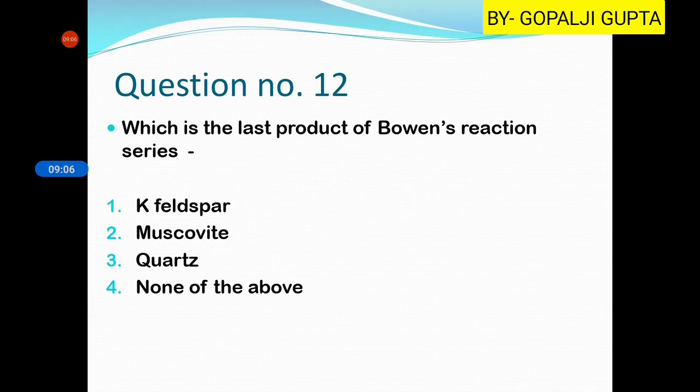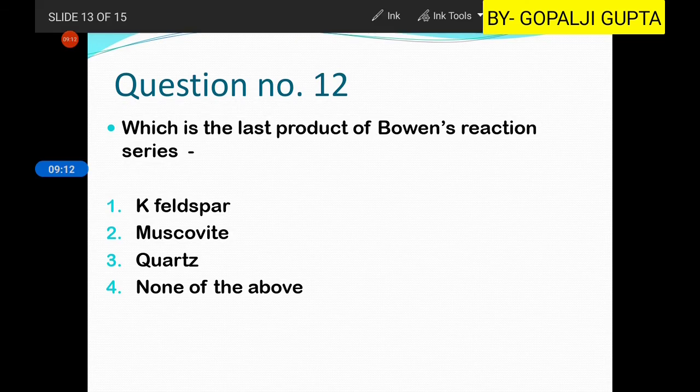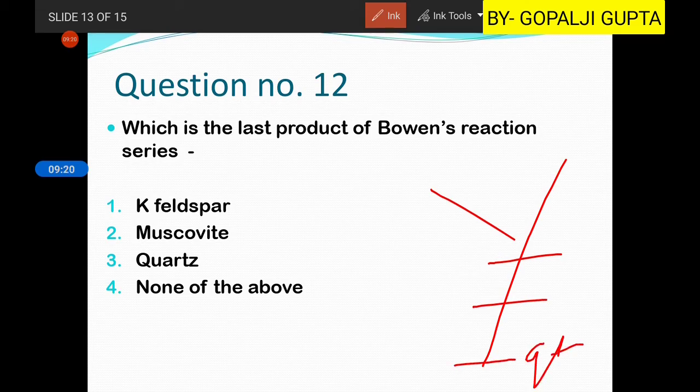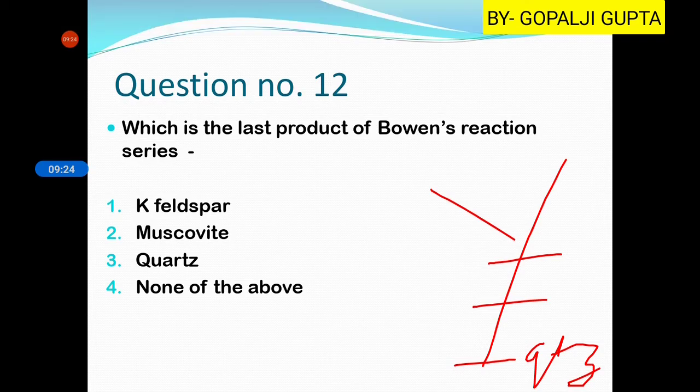Then question number 12 is, which is the last product of Bowen's reaction series? So the last products of Bowen's reaction series are here orthoclase, muscovite, and quartz. So quartz is the last product of Bowen's reaction series. The third option will be our right answer.